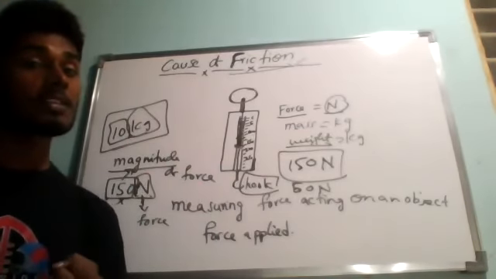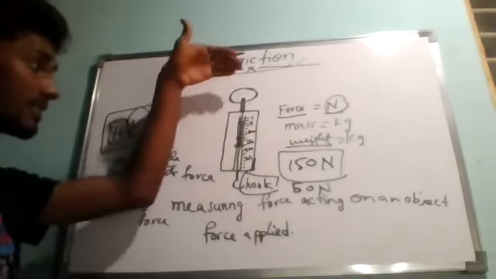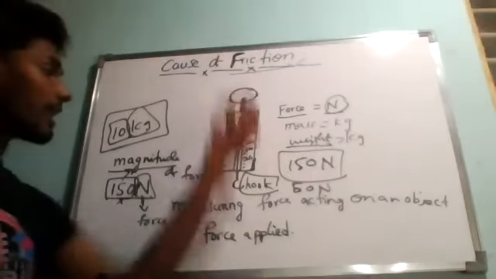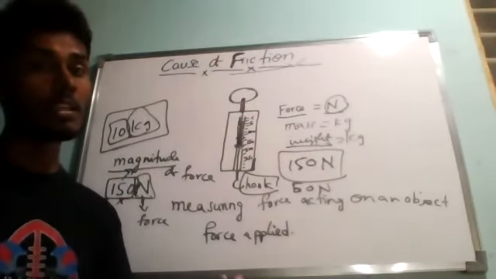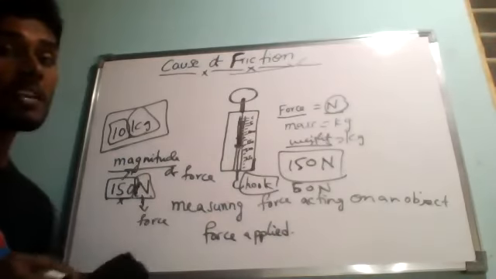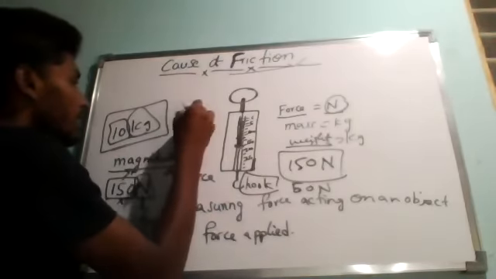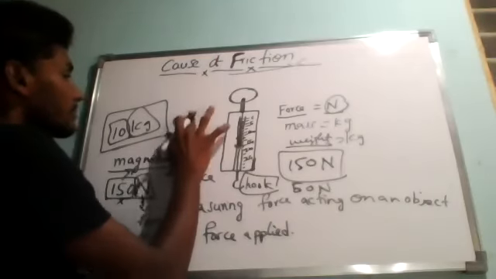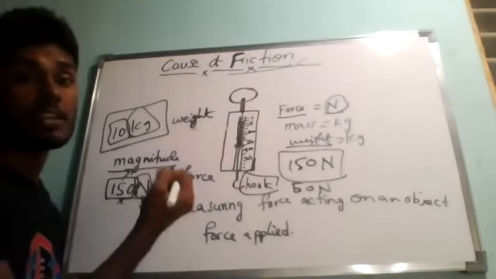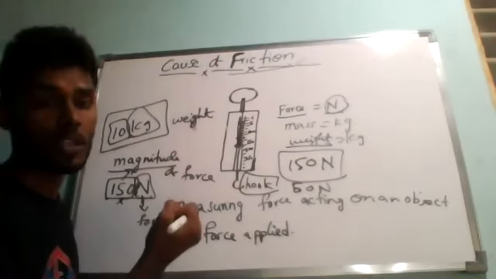So when the spring balance is held vertically, like this is vertical and this is horizontal. When we are hanging it like this vertically, then it is said to measure the weight of an object. Understanding? When we are hanging it vertically, what does it measure? The weight of an object.